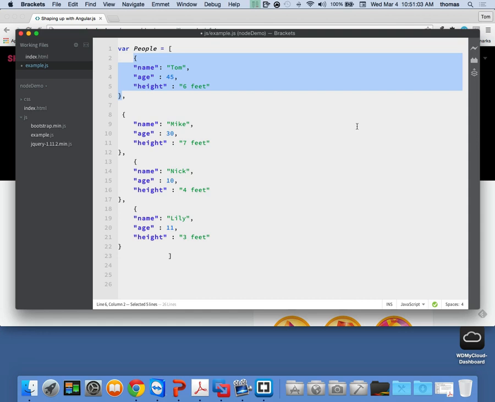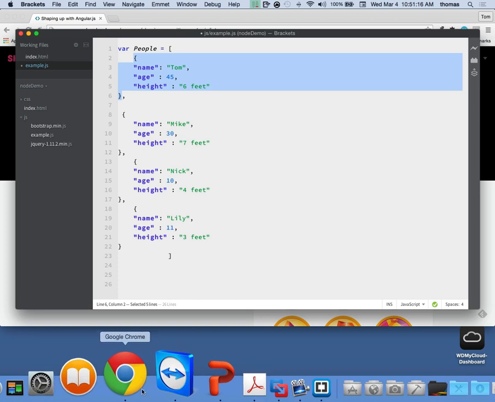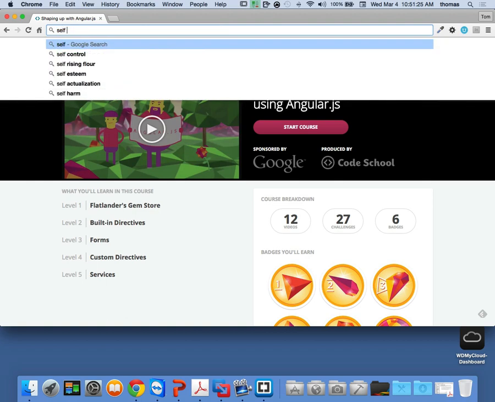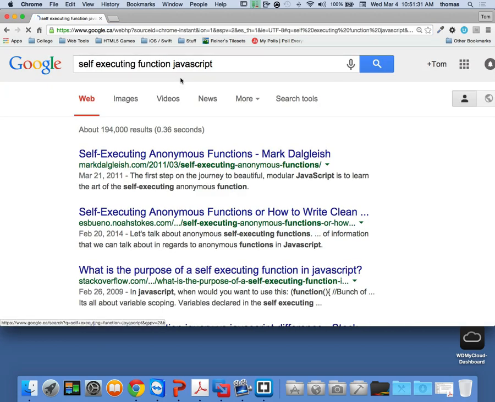Okay. It's important for you guys to see these kinds of structures because once we start going forward, we're going to have anonymous objects with requirements like this, these properties that come up. So it's important for us to do this. But if I look and see what a self-executing function is, if I go online and Tom says, you know, we're going to use self-executing functions, what is that? I want to train myself: self-executing function in JavaScript, right? I can look it up.